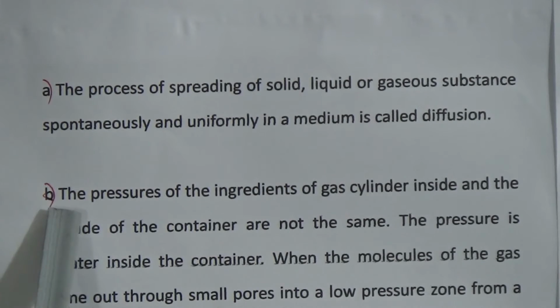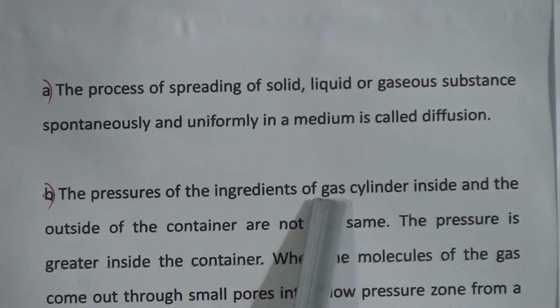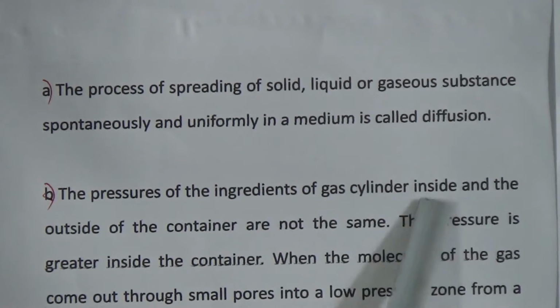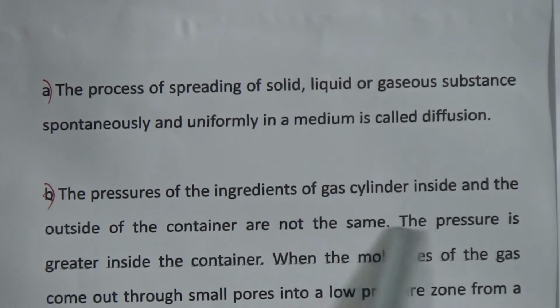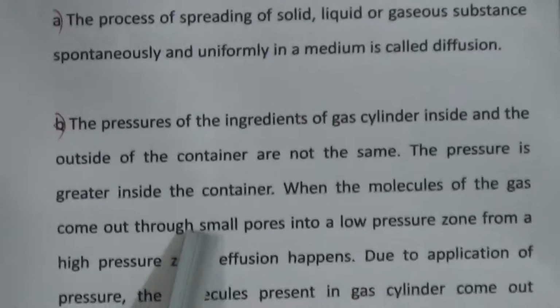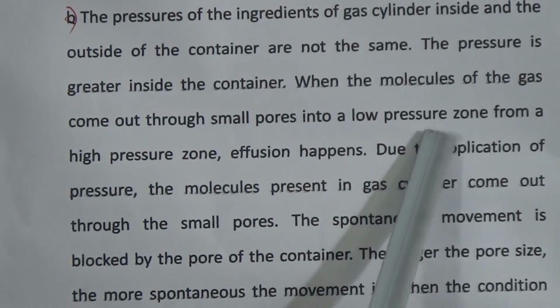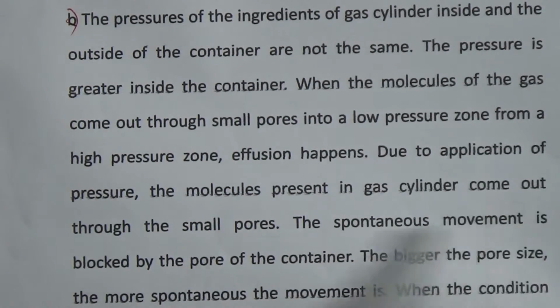The answer of B is: the pressure of the ingredients of the gas cylinder inside and outside of the container are not the same. The pressure is greater inside the container when the molecules of gas come out through the small pores into a low pressure zone from a high pressure zone. Effusion happens due to application of pressure.